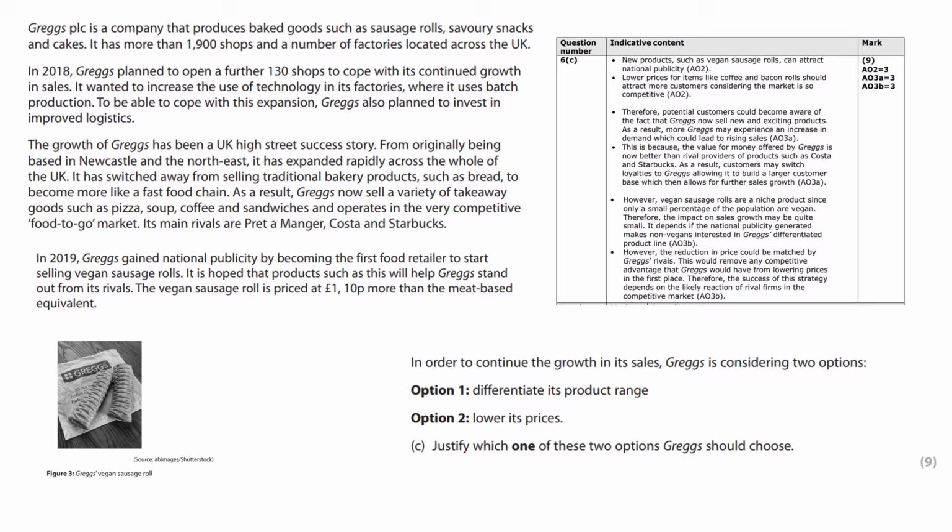Or if you went with lower prices, items like coffee and bacon rolls should attract more customers considering the market is so competitive. You could also mention some of their competitors. This is because the value for money offered by Greggs is now better than rival providers of products such as Costa and Starbucks. As a result, customers may switch loyalties to Greggs, allowing it to build a larger customer base, which then allows for further sales growth.